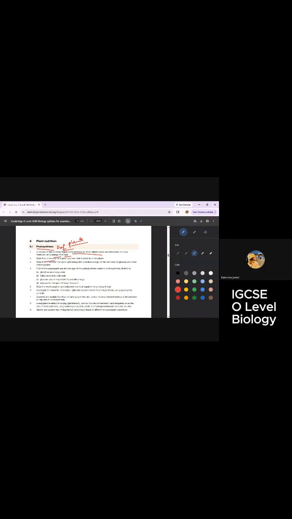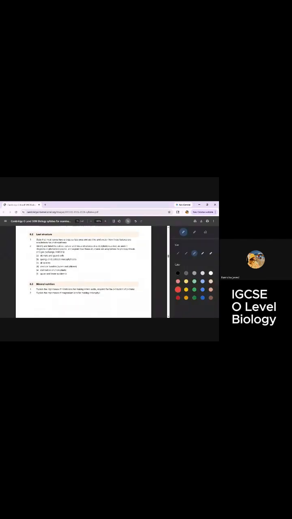And what do they make out of those carbohydrates? Starch, cellulose, glucose, sucrose. That is fine, we can study that. And how is the rate of photosynthesis affected? It is affected by light, temperature, carbon dioxide concentration. These are all things that affect the rate of photosynthesis. And how do they affect it? We are going to study that.